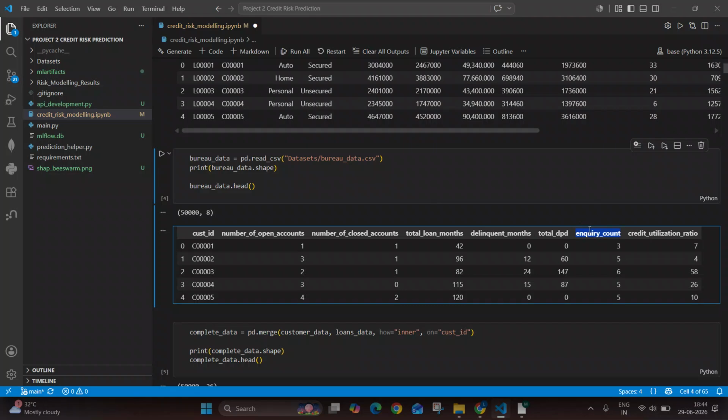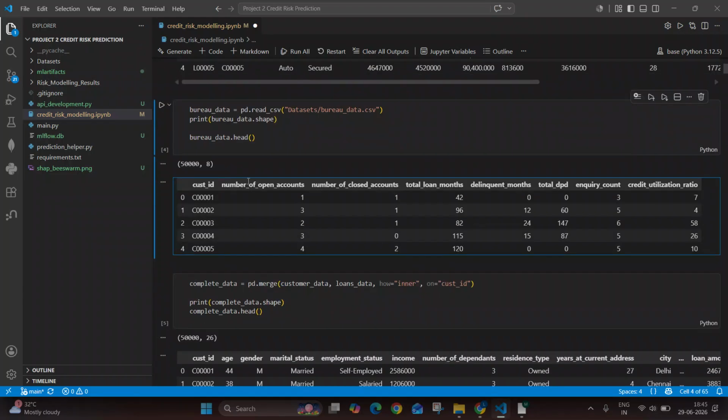Number of inquiry count means how many times the inquiry has been made by the applicant to check his or her loan application. And then this is the credit utilization ratio. This means the total amount, meaning the eligible amount for a user, and the amount that he has used divided by the total amount. Okay, so that is what the ratio is. It means how much amount he has used as compared to the total sanction amount that can be given to him. Okay, that is what the credit utilization ratio is.